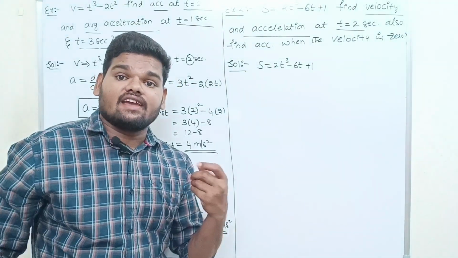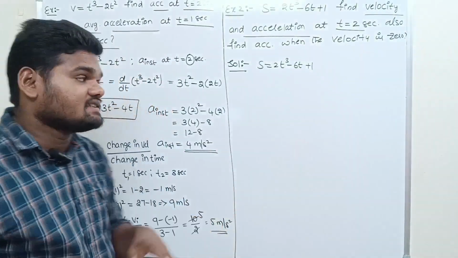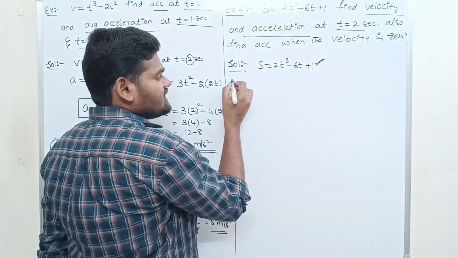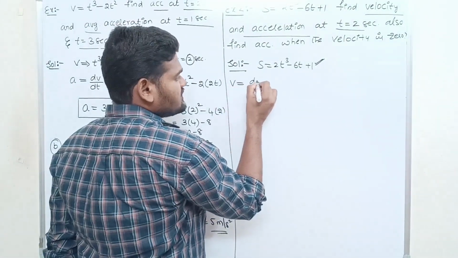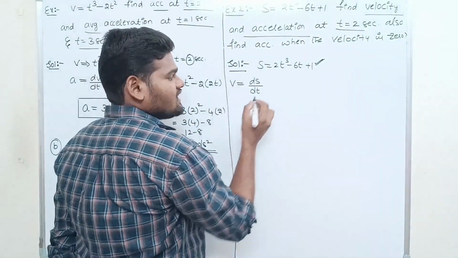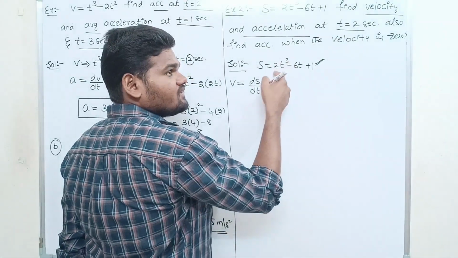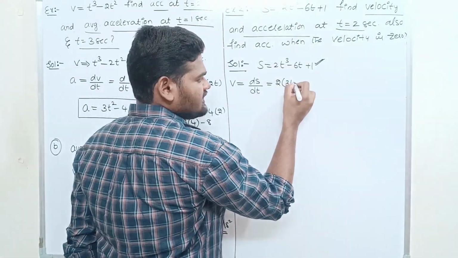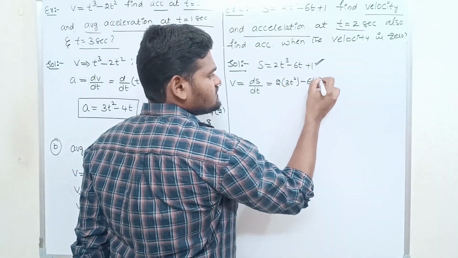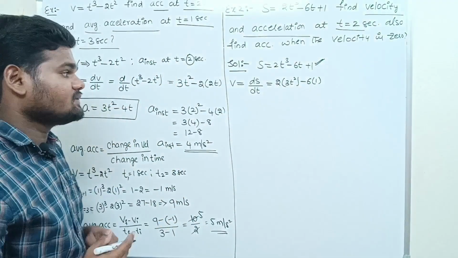Velocity and acceleration at a given instant of time are called what? Instantaneous velocity and instantaneous acceleration. Displacement is given, so we can find the velocity from this displacement equation. Velocity is v = ds/dt, the rate of change of displacement. So v = 2 times the differentiation of t³, which is 3t², minus 6 times the differentiation of t, which is 1, because dt by dt cancels out.